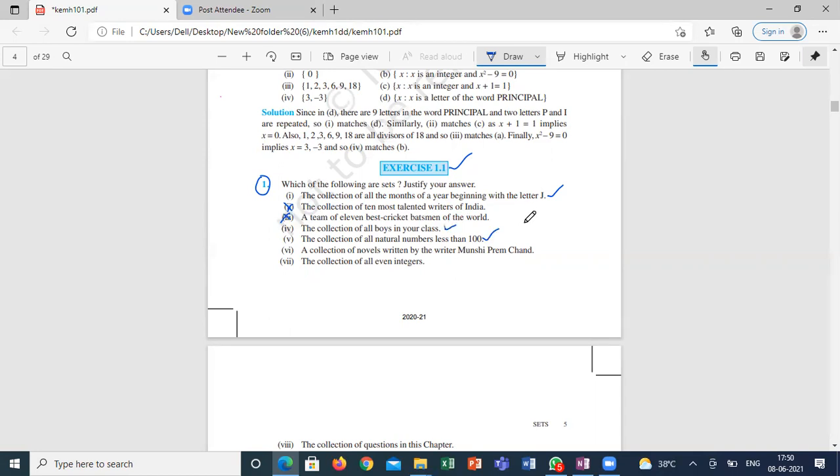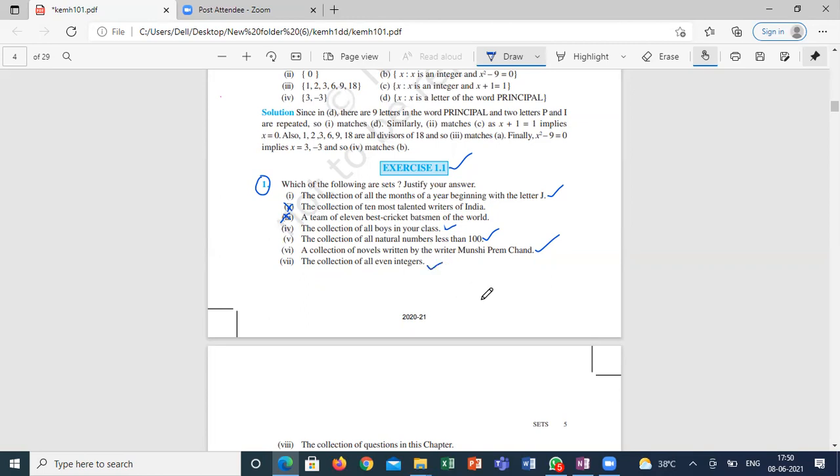What about the sixth one? Yes, sir. It's a set. See, he gave the particular writer, so it will be easy to collect his novels only. Collection of all even integers. Yes, sir. It's a set.